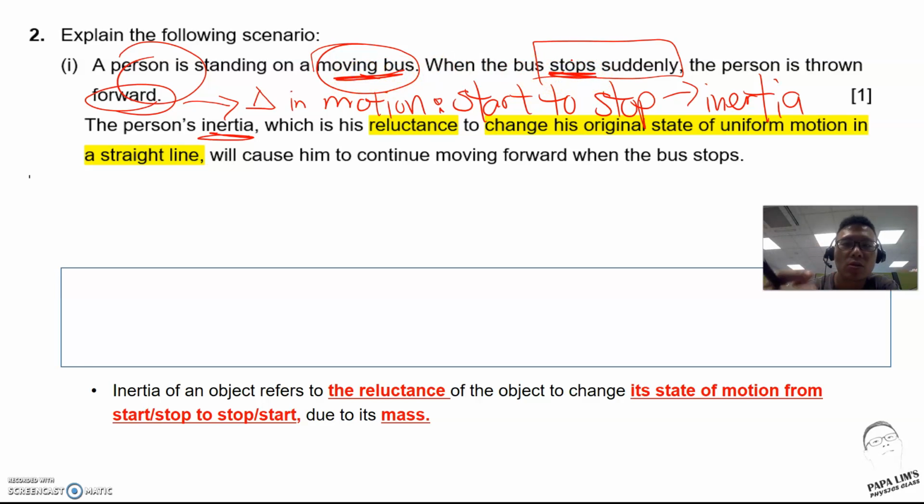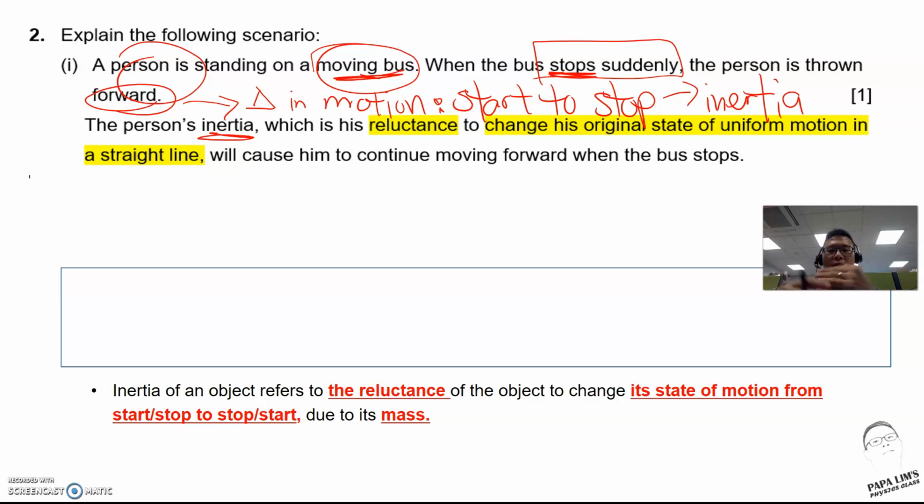This reluctance is what causes the person to be flung forward of the bus. When the bus stops, the person still continues to move. As a result of this unbalanced situation, the bus stops but the person continues to move, and this results in the person being thrown forward.